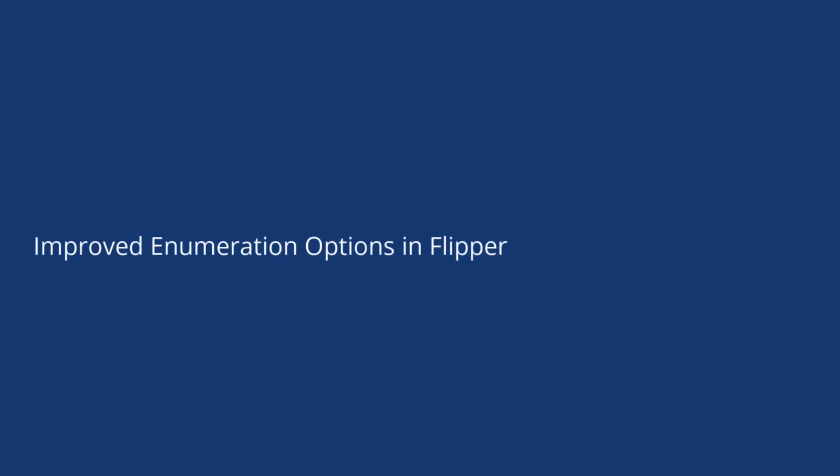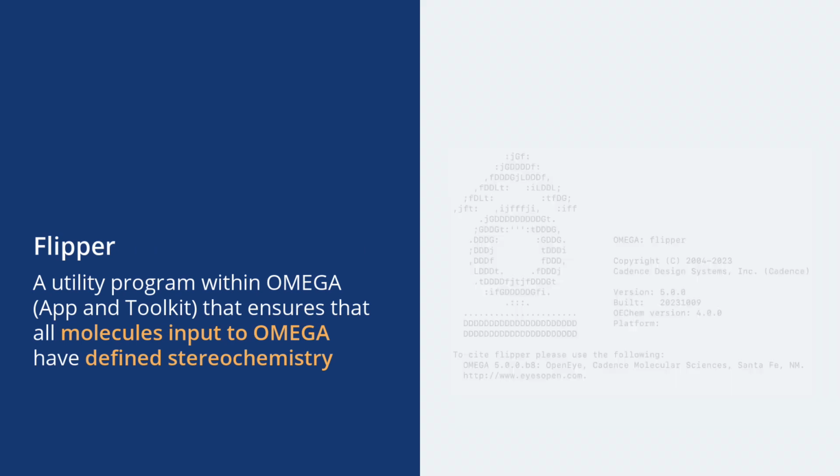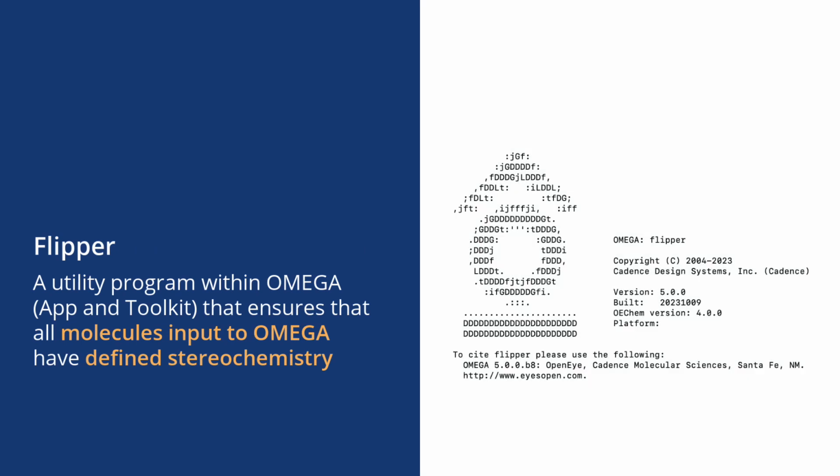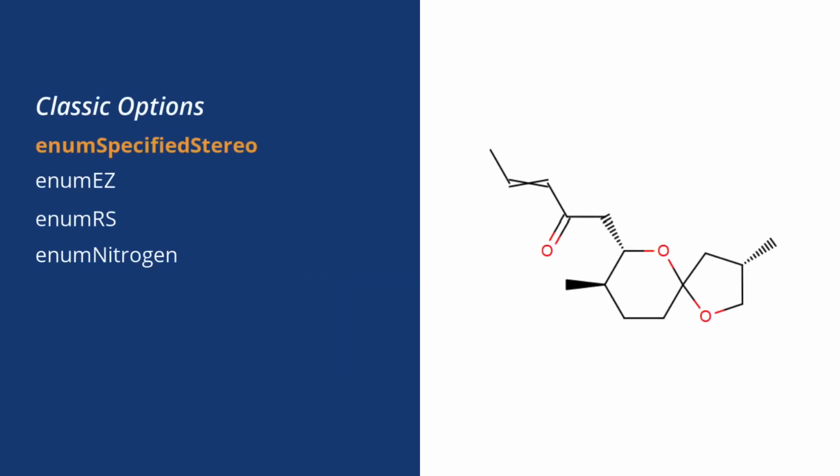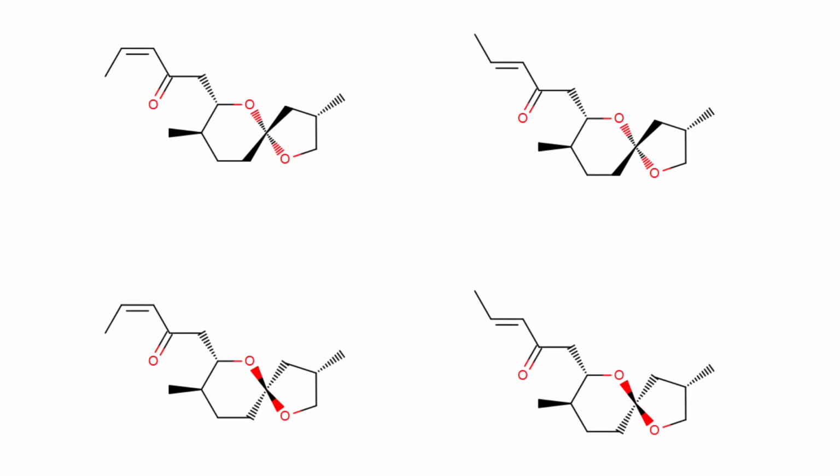In other Omega news, we've created new capabilities in Flipper for the enumeration of stereochemistry at atoms and bonds. Flipper is a utility program within Omega that ensures that all molecules input to Omega have all their stereochemistry defined. Previously, Flipper performed enumeration on atom or bond stereo in a coupled fashion. The new capabilities offer the user fine-grained control over enumerating different types of atom and bond stereo centers in an uncoupled manner.